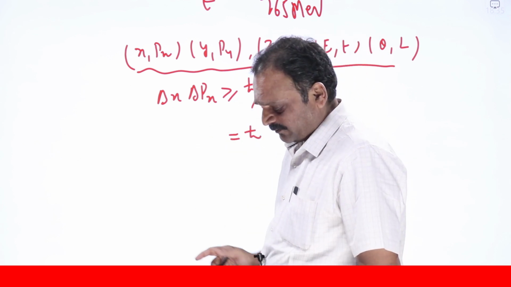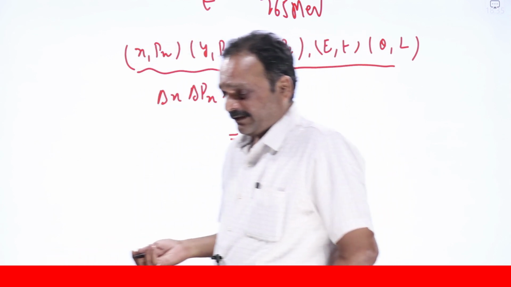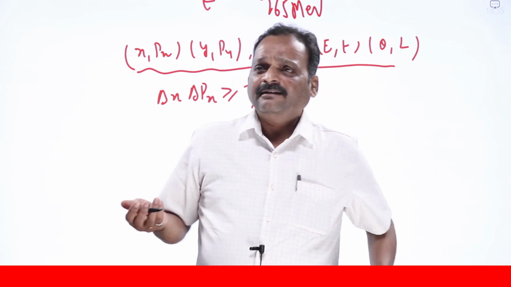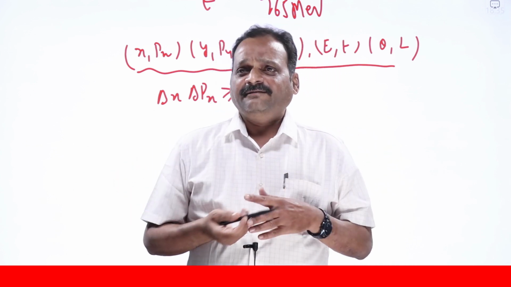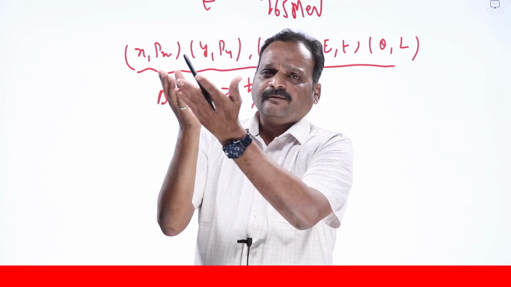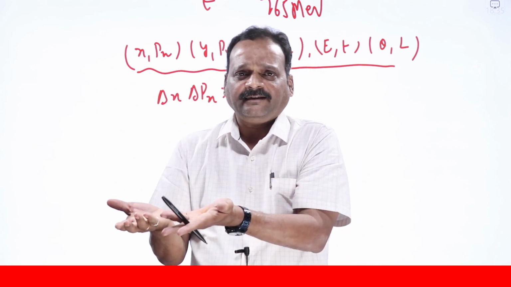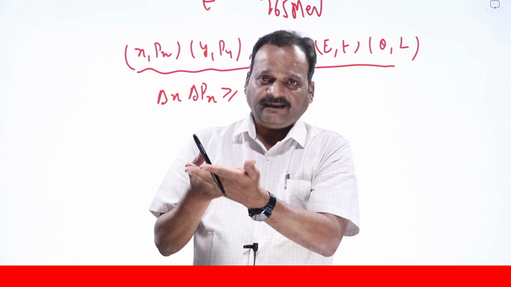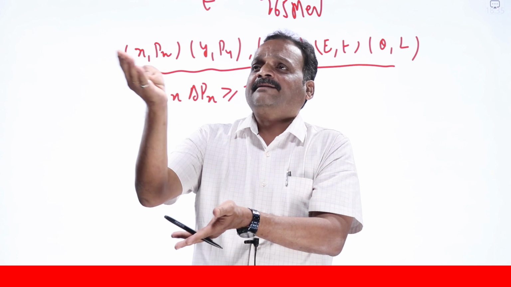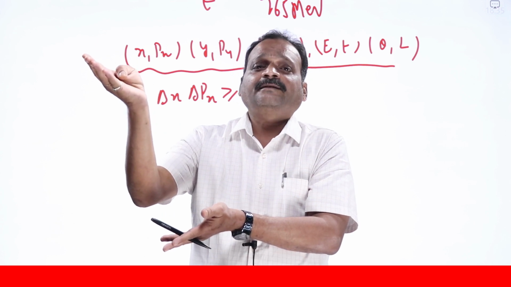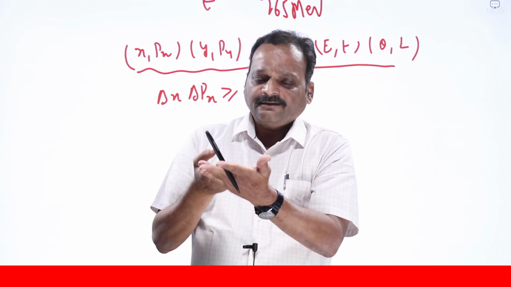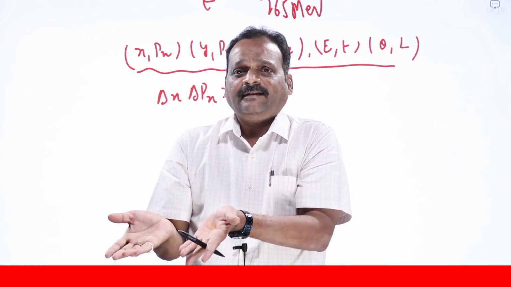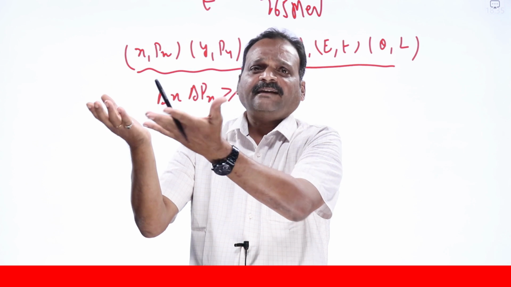Now what is this uncertainty? Why can I not find the position and momentum of a particle? In our everyday life, we don't see any difference. See, when a car is moving, I can know its position accurately. I can find out its momentum, because if I know the mass of the car from the manufacturer, he will tell me. If I ask its driver what velocity he is going, he will tell so and so velocity. I can estimate its momentum and I can see its position with my eyes clearly. It means I can find out position and momentum simultaneously.